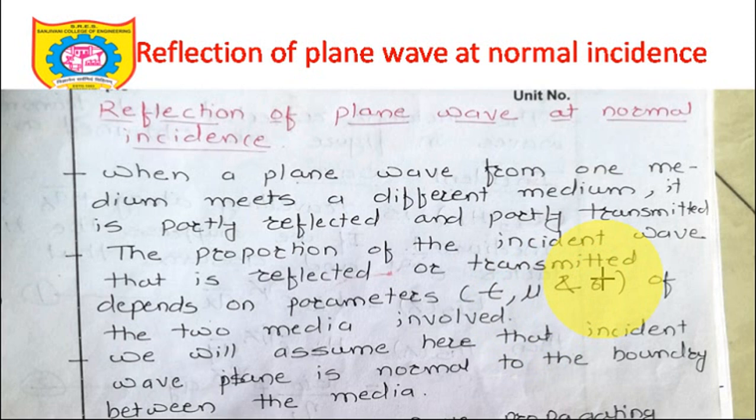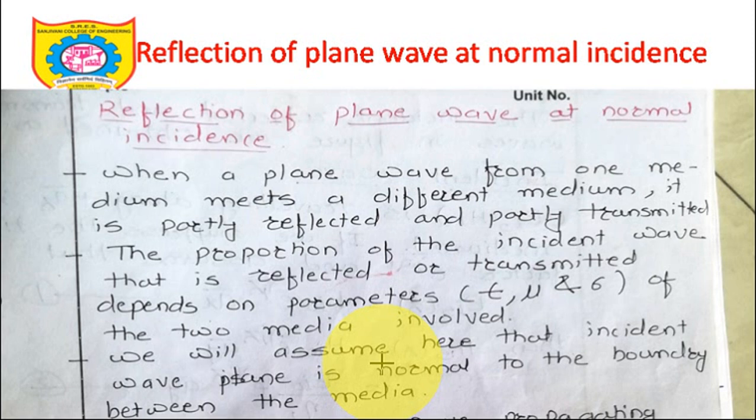A medium is characterized by certain properties: its conductivity, its permittivity, its permeability. If I have a medium 1 or medium 2 with certain permeability and conductivity, definitely these factors are going to affect the propagation of the electromagnetic wave in that medium.